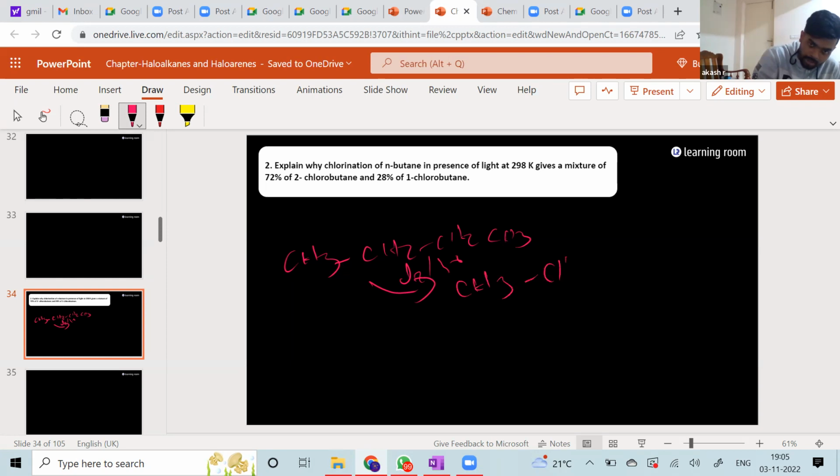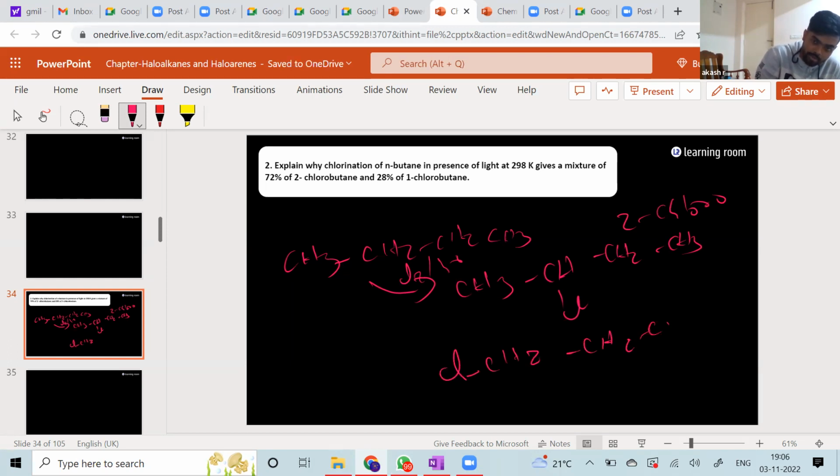The possibilities are CH3CHClCH2CH3. This is your 2-chloro. And the next one is in the first carbon atom itself, CH2ClCH2CH2CH3. This is your 1-chloro.